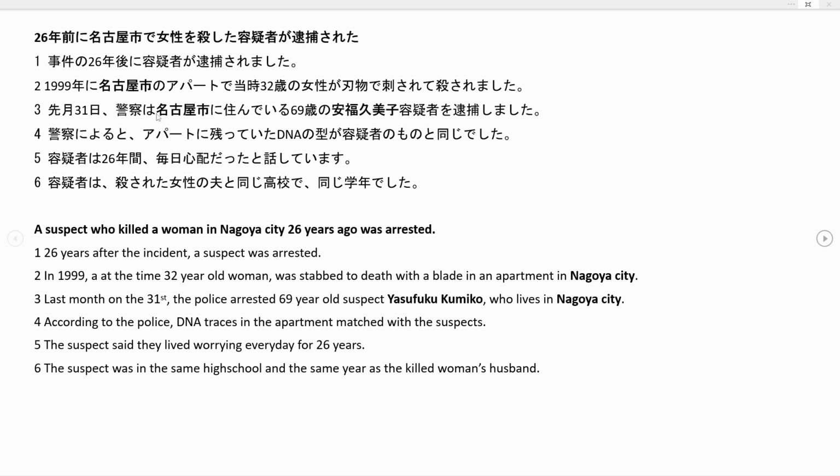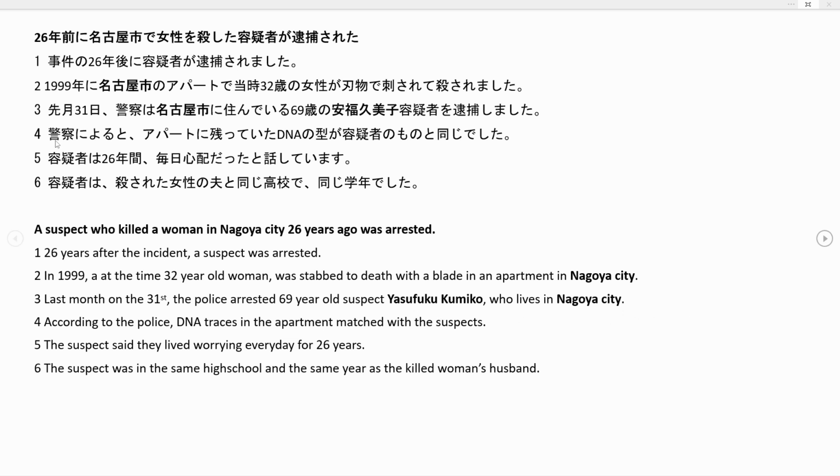And here we have the theme of our sentence marked with wa, keisatsu, the police. And the time again at the start of the sentence, last month on the 31st. So in total we have last month on the 31st, the police arrested 69-year-old suspect Yasufuku Kumiko, who lives in Nagoya City.